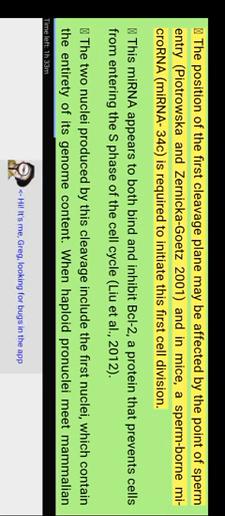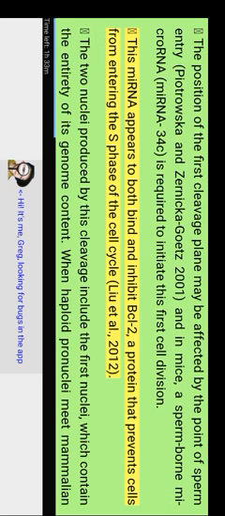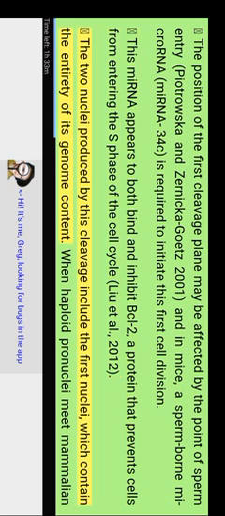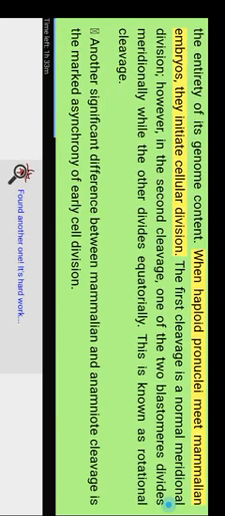Piotrowska and Zernicka-Goetz 2001. In mice, a sperm-borne microRNA, miR-34c, is required to initiate this first cell division. This microRNA appears to both bind and inhibit BCL2, a protein that prevents cells from entering the S phase of the cell cycle (Liu et al. 2012). The two nuclei produced by this cleavage contain the entirety of the genome content. When haploid pronuclei meet, mammalian embryos initiate cellular division.